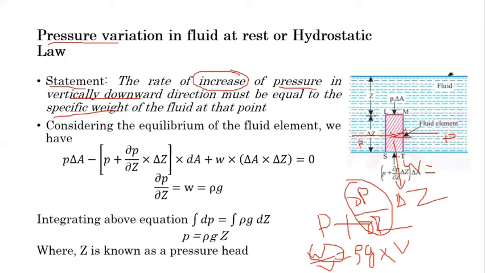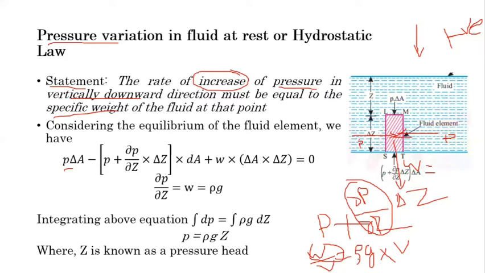Now, another consideration: the downward direction we will consider as positive. So the downward force P into delta A is positive here because it is in the downward direction. Another force is in the upward direction, so it is negative here: P plus del P by del Z into delta Z, into delta A, the intensity of pressure on the bottom side multiplied by area.